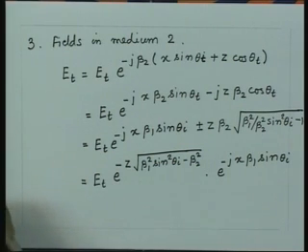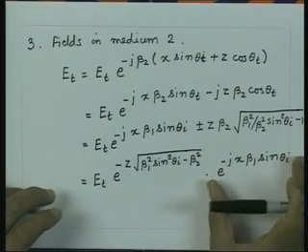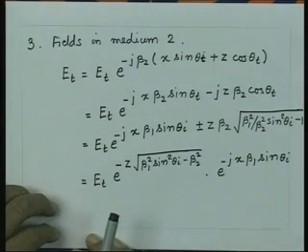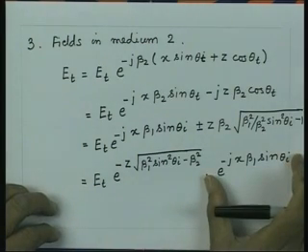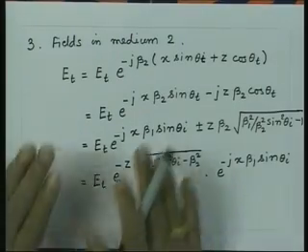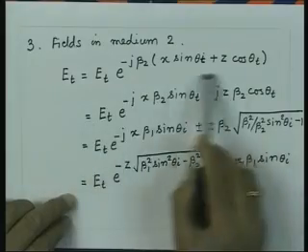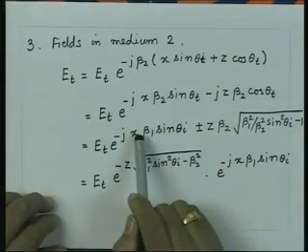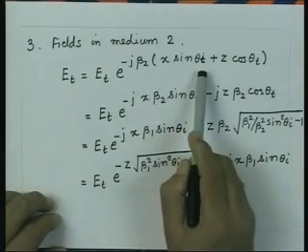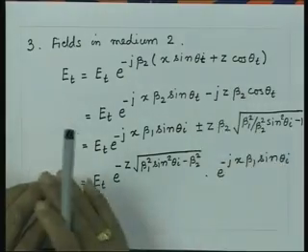What does it mean? It means that this term, when we combine it with the time phase, which is omega t, gives me a travelling wave nature only in the x direction, and there is no travelling wave in the z direction. Earlier, if we start from here, as we know, if we did not have total internal reflection, there was a phase variation in the x direction and a phase variation in the z direction. So, we had essentially a travelling wave nature in both the directions x and z.